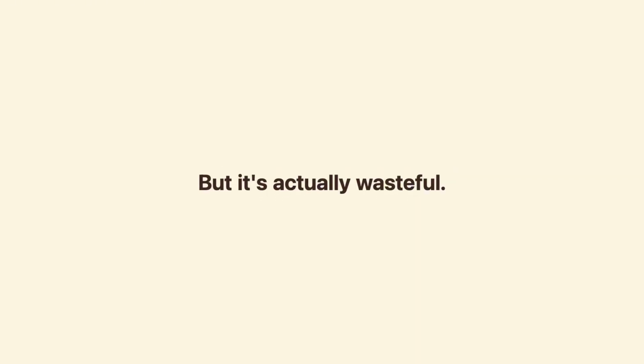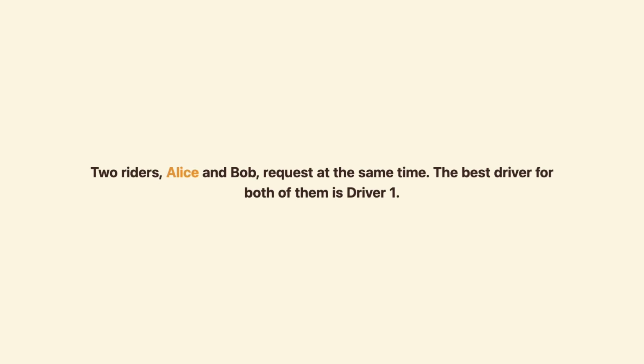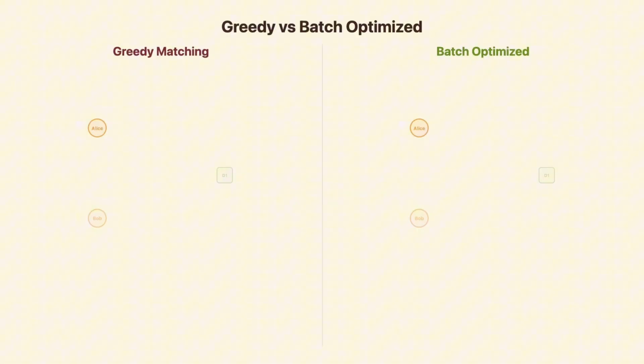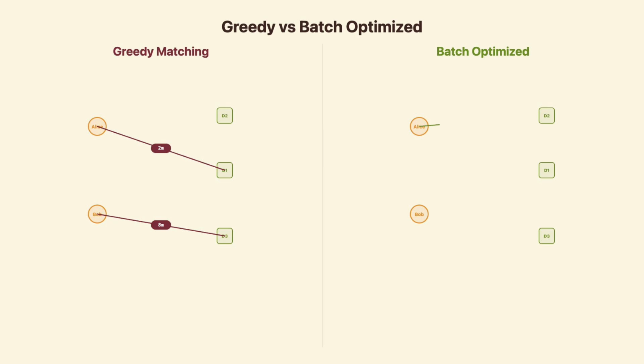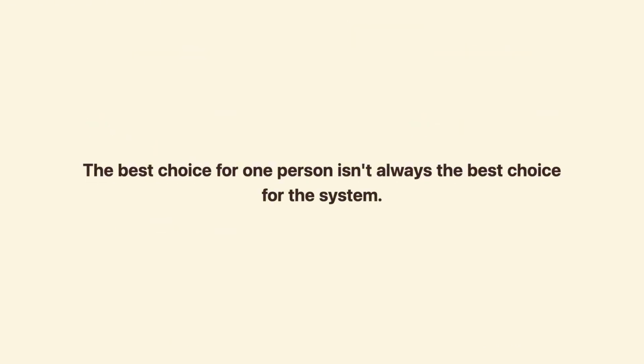Here's a simple example. Two riders, Alice and Bob, request at the same time. The best driver for both of them is driver 1. If Uber matches greedily, Alice gets driver 1, and Bob gets stuck with driver 3, who is 8 minutes away. But if Uber had given driver 1 to Bob and driver 2 to Alice, both of them would wait under 3 minutes. The best choice for one person isn't always the best choice for the system.